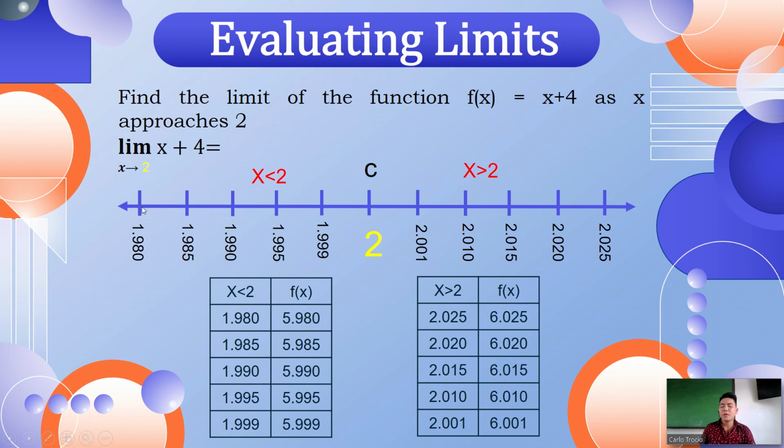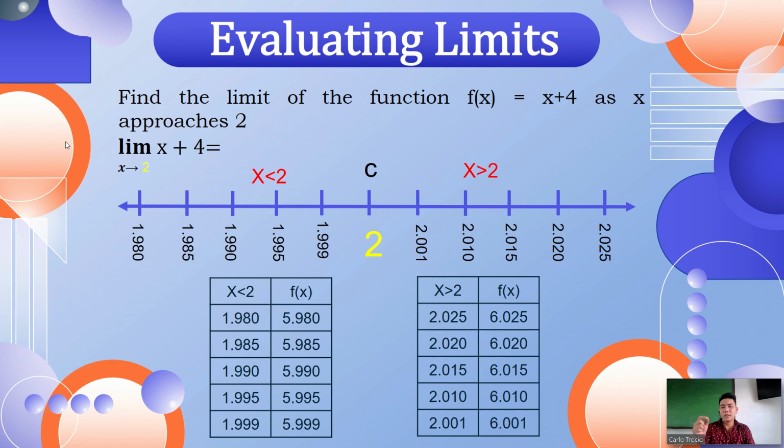First, we're going to construct a linear graph here in which 2 is the center, or what we call the c. Okay, this is now the c. So we need to assign numbers from the left of 2, which is our c, and from the right of 2.